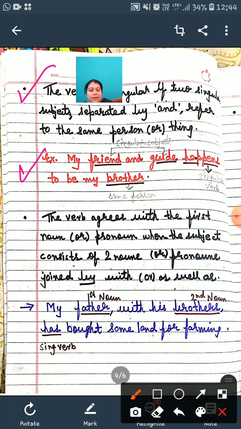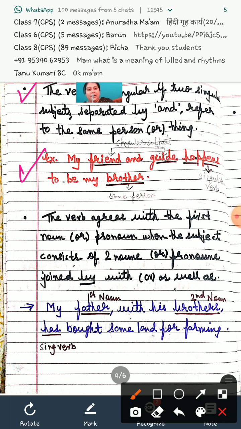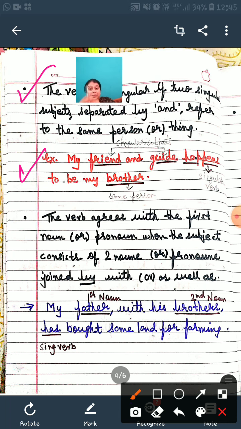Here, friend and guide, I'm talking about my friend only. This is my friend, for example, and my guide happens to be my brother. That means brother is the same person I'm talking about. And what is the verb here in this particular sentence, students? "Happens", a singular verb.